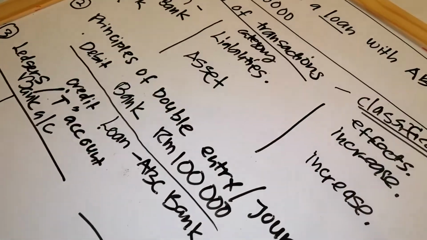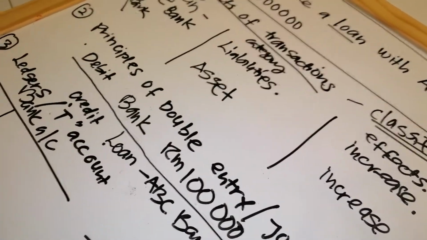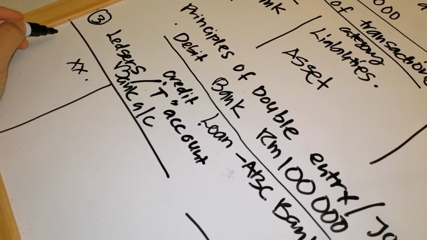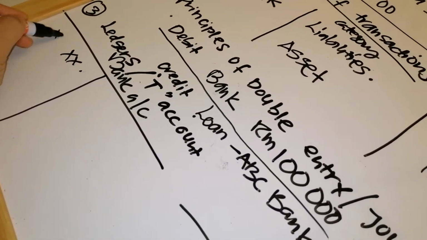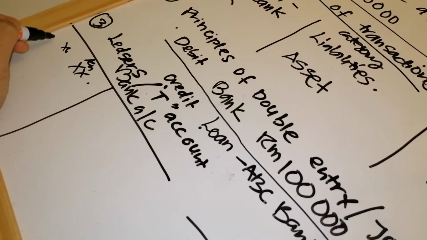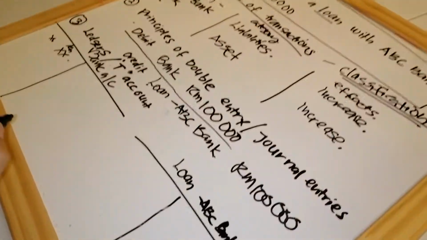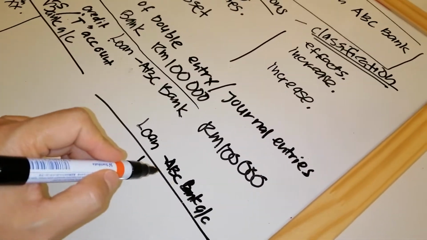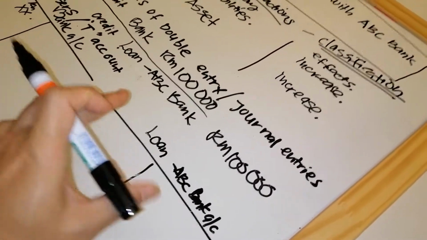We have the first item yesterday, because I recorded the previous video yesterday. Okay, so we have the items here. I'm not sure how much the figure is, so you can recall back. And we have the second account, loan ABC bank account, which we don't have yet.